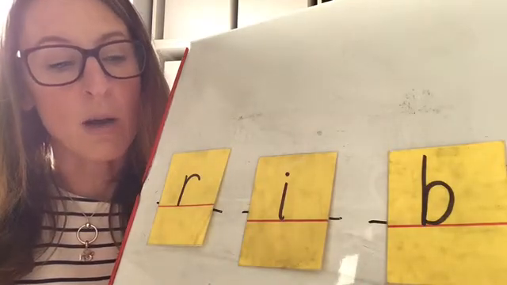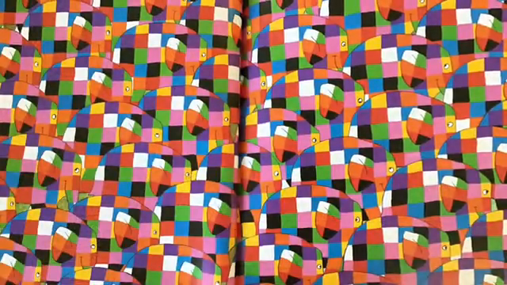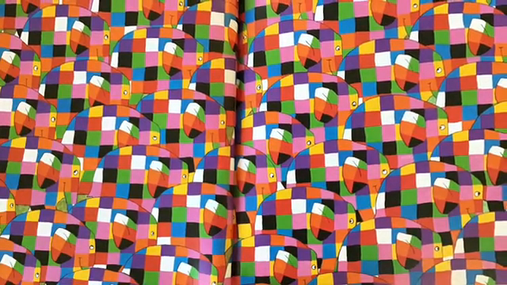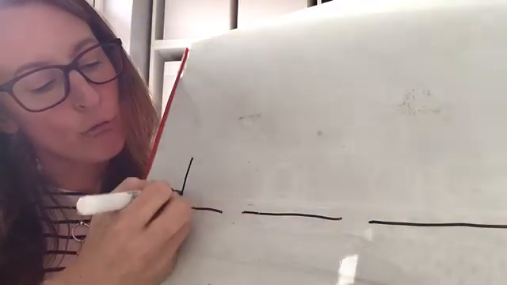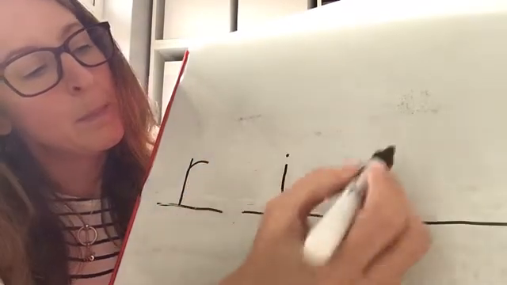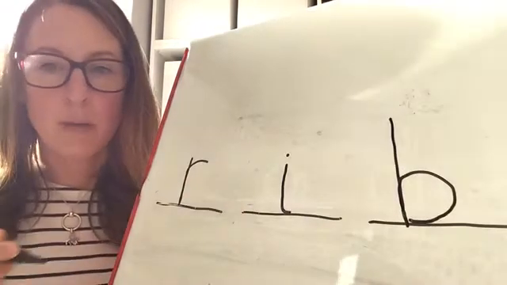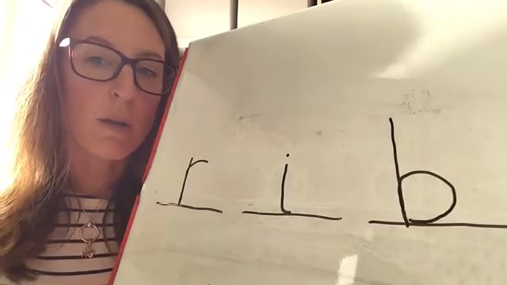Take away your sound cards now, ready to say the sounds and write the word. Let's say the sounds and write the word rib. R, I, B, rib. Make sure your word looks like mine. You can pause the video while you do this.